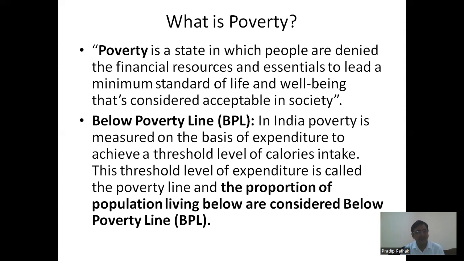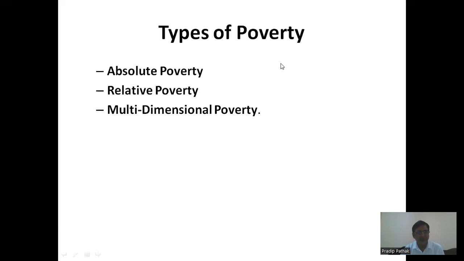So I hope the concept of poverty and the below poverty line is amply clear to all of you. So we now proceed with the further concept and let us know what the types of poverty are. Absolute poverty is when you do not have even the bare minimum requirements. On the contrary, relative poverty means in a particular sector, in a particular domain, if you are deprived of something, we can call it relative poverty. And in case you are suffering in all directions, then we can call it multidimensional poverty. We'll be going more into the details.